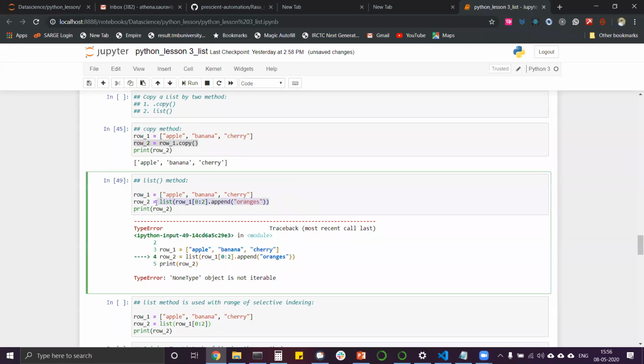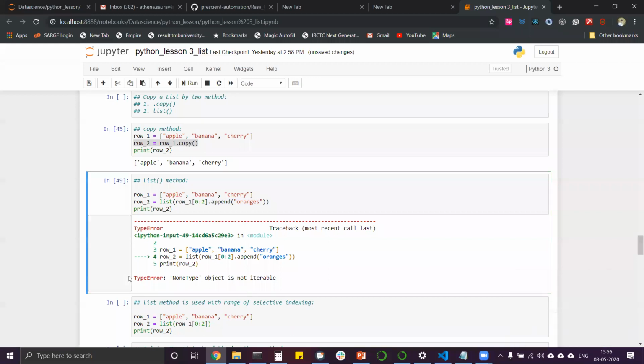You will think, yes, what I am doing is using the list command to create a new list, selectively indexing it, and dot oranges. So what will happen is apple, banana will be here because of row underscore 1 square bracket 0:2, and oranges will be added to this row, and another list will be formed in row 2. Everyone will think that, but